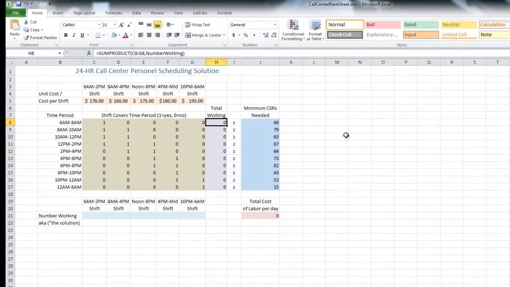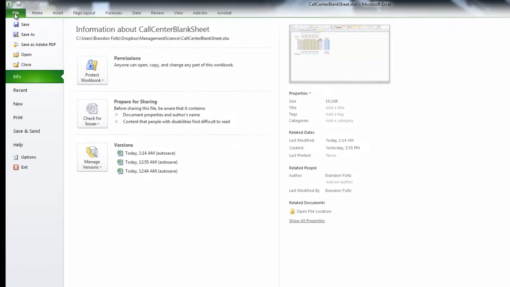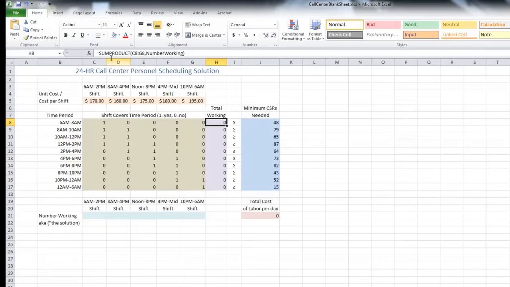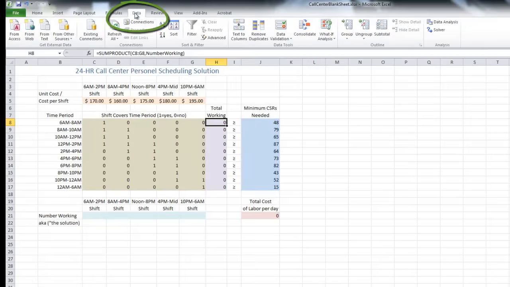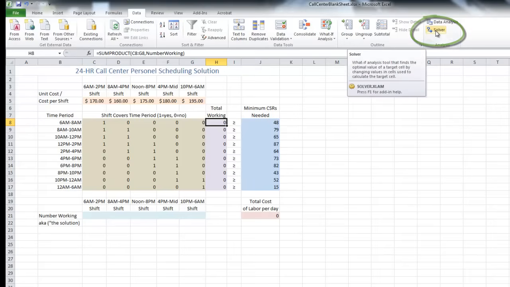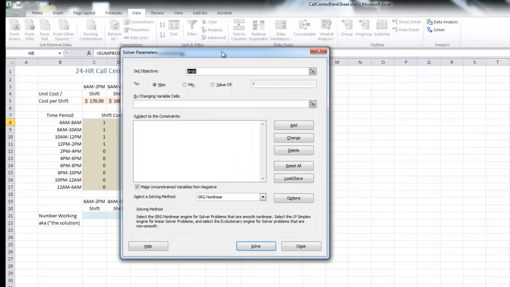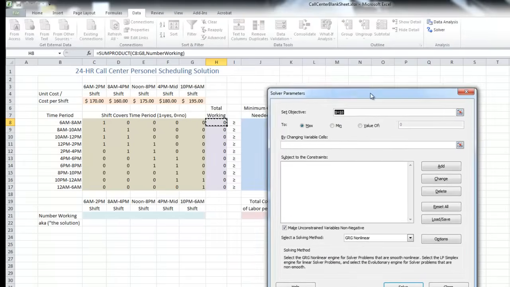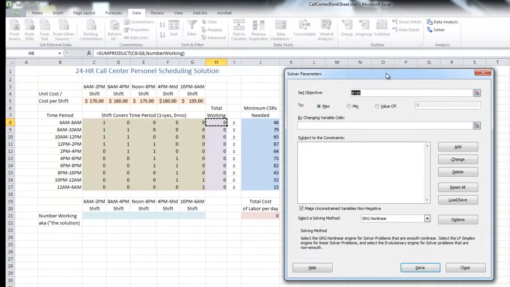All right, now our solver add-in is loaded into Excel and we are ready to solve. Now to access that, it's under Data, and then over on the right hand side under Analysis you'll see the solver. So let's go ahead and click that. Now this can be a little intimidating at first, but once you do it a couple times it's fairly self-explanatory.